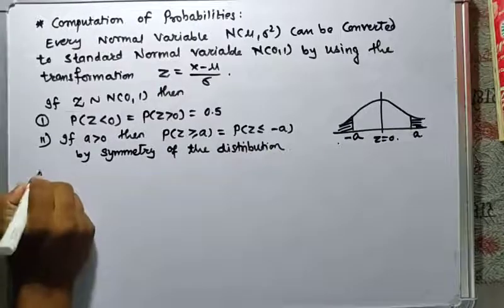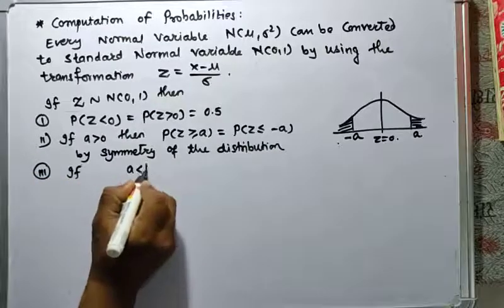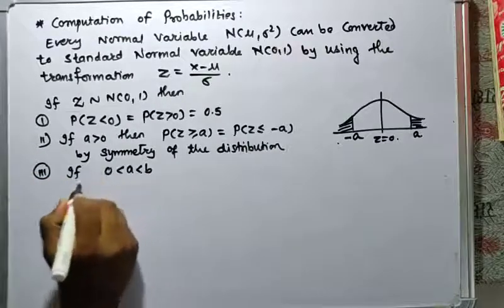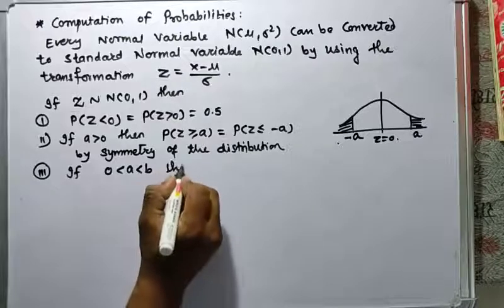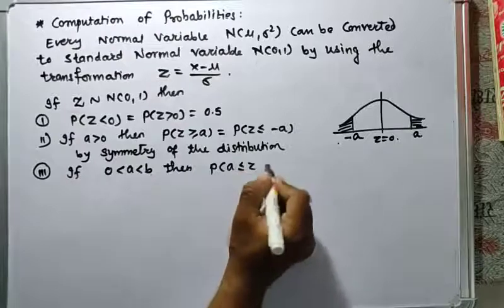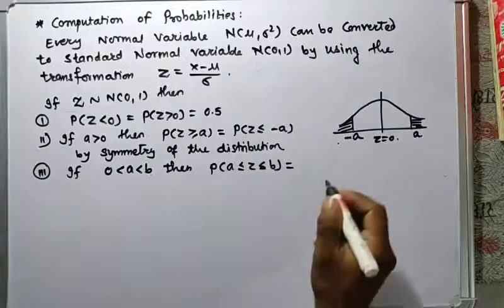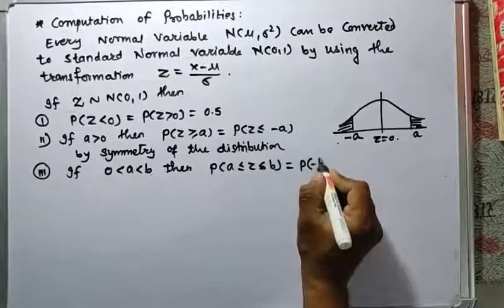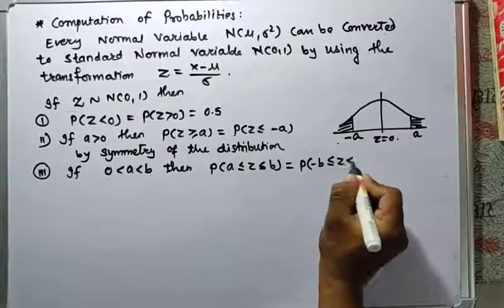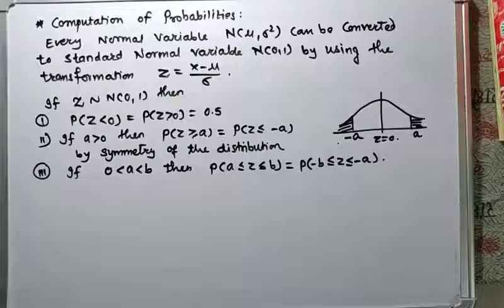Third one: if a is less than b and a is greater than 0, then probability of a less than or equal to z less than or equal to b must be the same as probability of minus b less than or equal to z less than or equal to minus a. Again, this is by using symmetry of distributions.